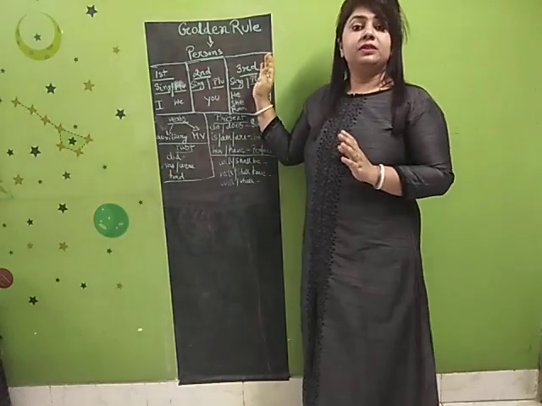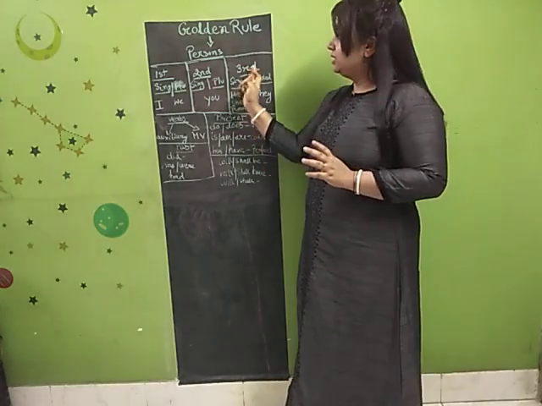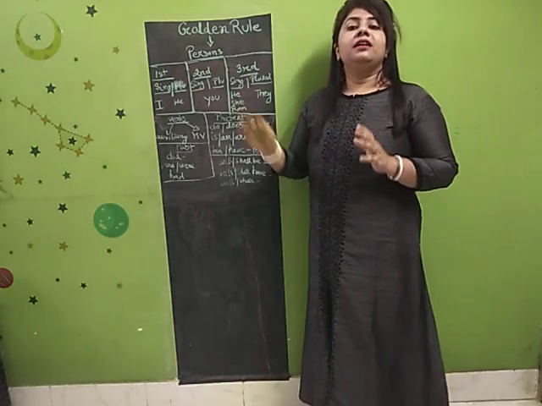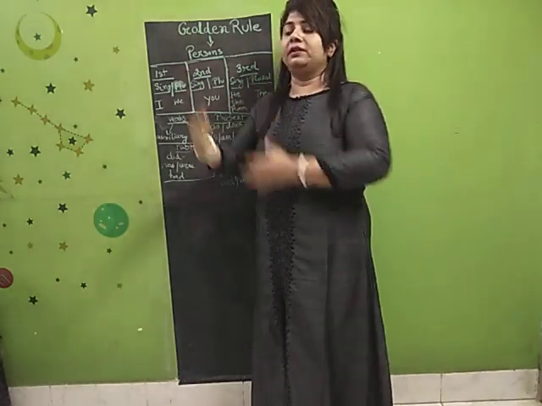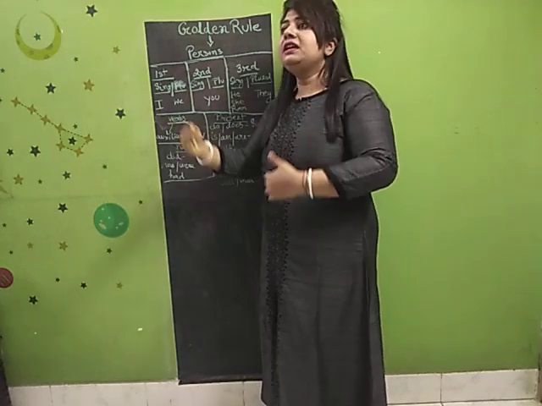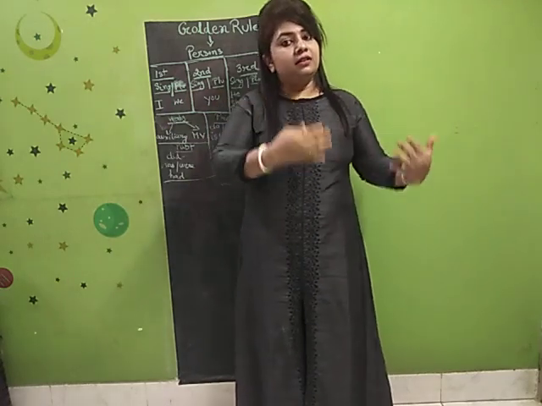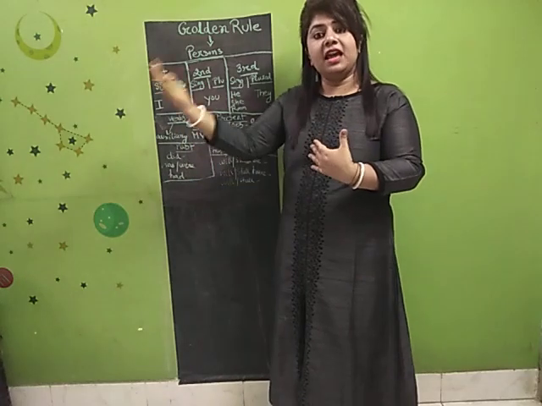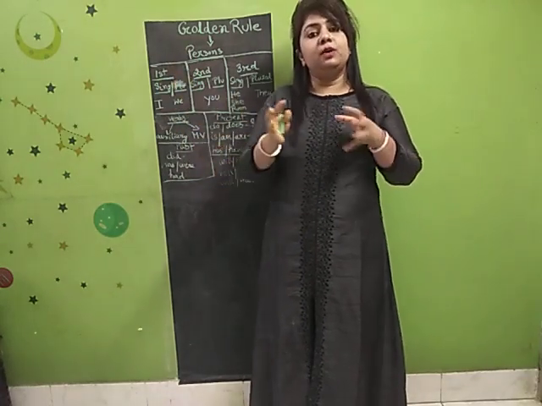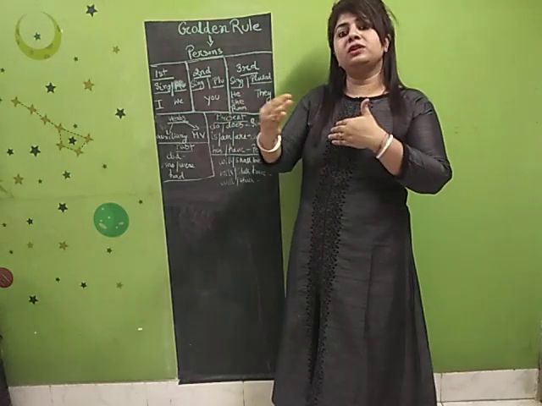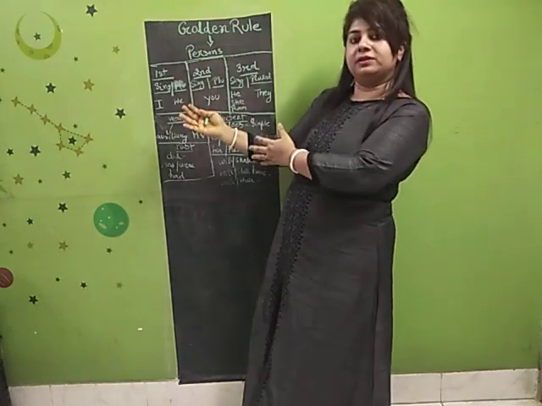Now comes third person. Third person, if we are speaking about a third person, for example, he, she, Ram, Sham, they. You are not in direct conversation, but two of you are talking about a third person.